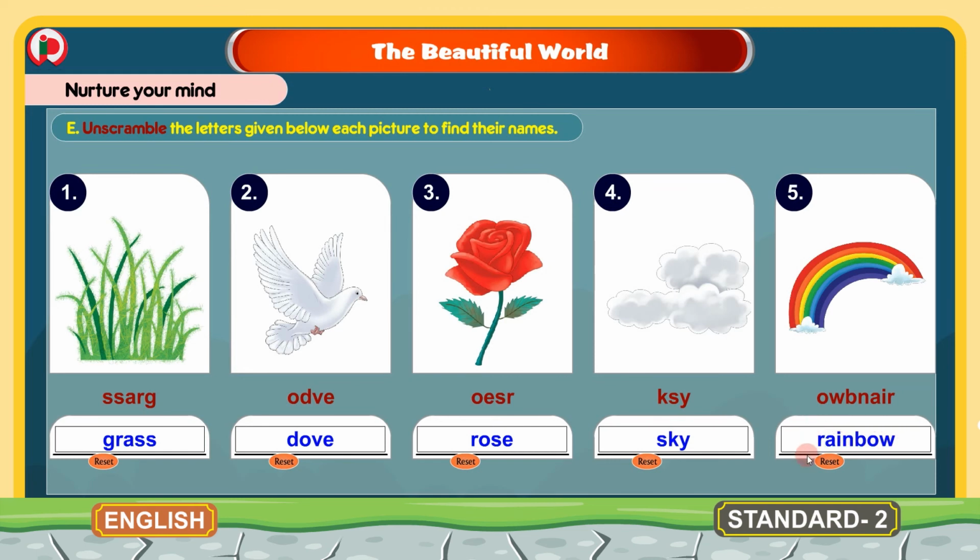This is the correct spelling of rainbow. Grass, dove, rose, sky, rainbow. So this is about unscrambling the letters of these pictures given here. This is about the E bit. Now we will move to the next bit.